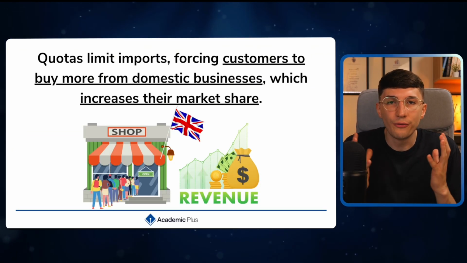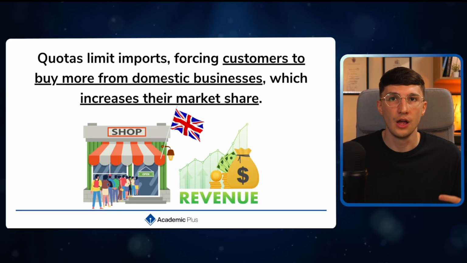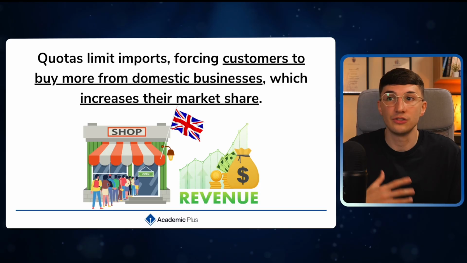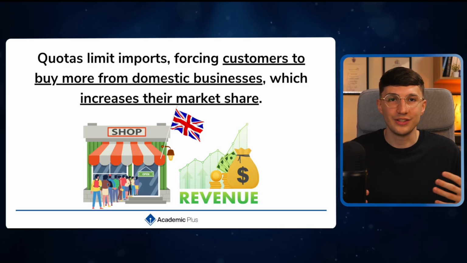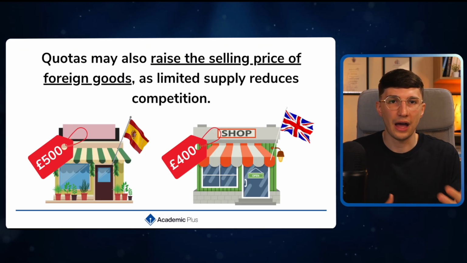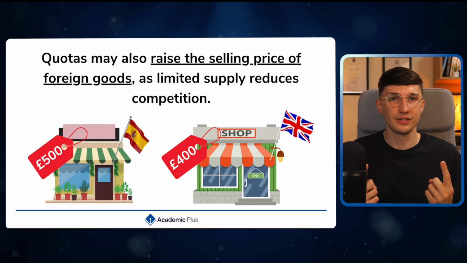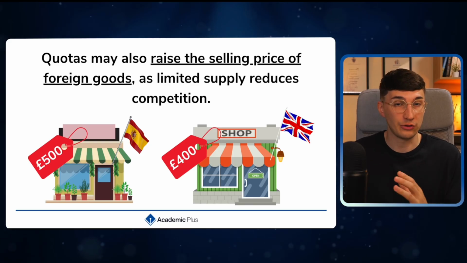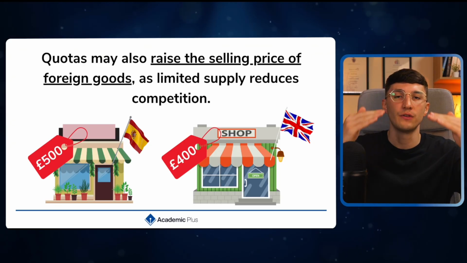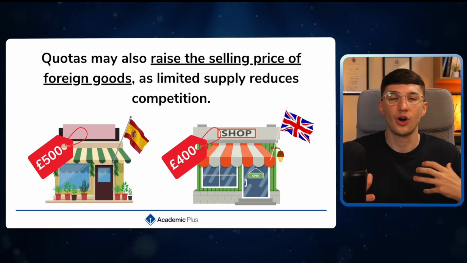Now, how does this reduce the level of imports? Well, quite simply, you are forcing your customers and your businesses to move to more domestic businesses. Because if I can't import those goods from China, I'm still going to have to get those raw materials, potentially from domestic businesses. And of course, that increases our domestic businesses' revenue and their market share. But not only that, if you're restricting the amount that a certain country can sell to yours, they may want to increase their selling price in order to still make a decent amount of money from that transaction. But once again, we know the law of demand. If their selling price increases, the level of demand typically falls. So those UK customers, those UK businesses, start to look domestically.